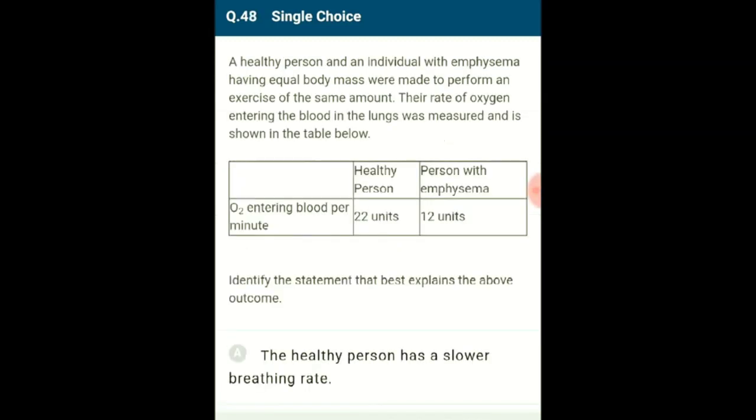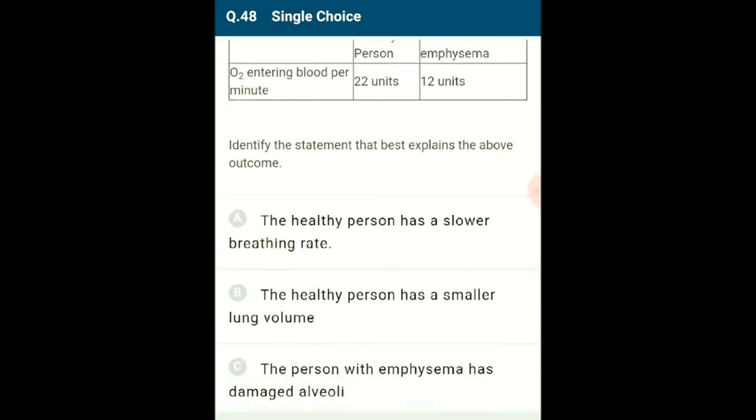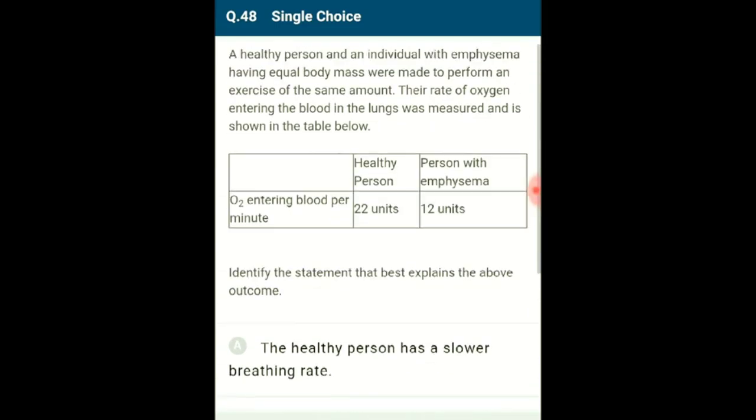Question number 48. A healthy person and an individual with emphysema having equal body mass were made to perform an exercise of the same amount. The rate of oxygen entering the blood in the lungs was measured and it is shown in the table below. Identify the statement that best explains the outcome.